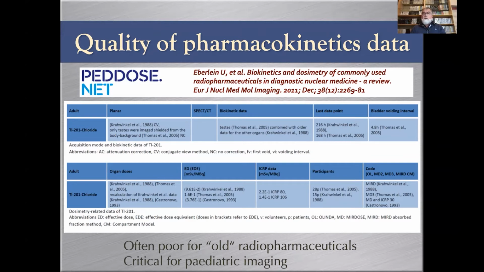One very important point is that basically the older the radiopharmaceutical, the poorer the quality of the pharmacokinetic data, which is understandable because it was obtained with the methodology available at the time. For example, SPECT radiopharmaceuticals are usually older because PET is more recent. And so all the quantitative information was obtained using, as you can see here, sometimes planar acquisition and not 3D SPECT quantitative imaging.